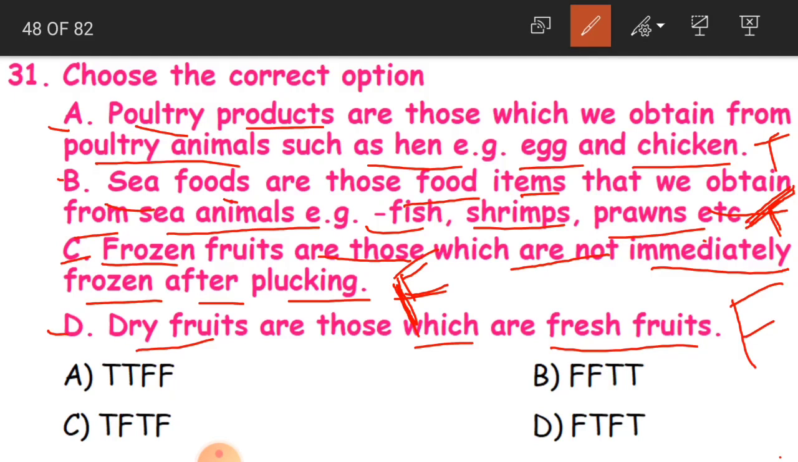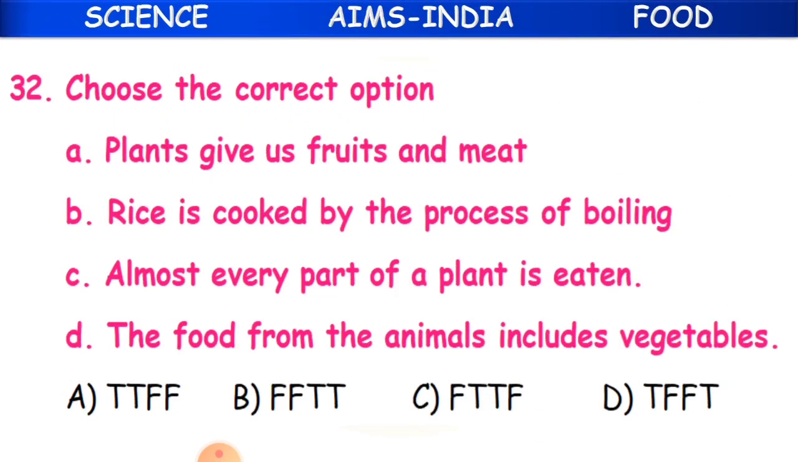TTFF, where do we get this? In option A. So TTFF, A is our answer. Clear children? Now the 32nd question.